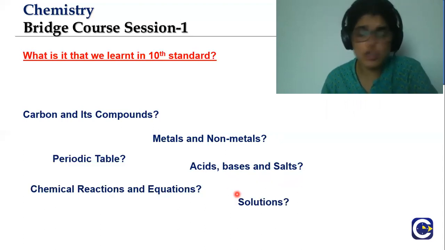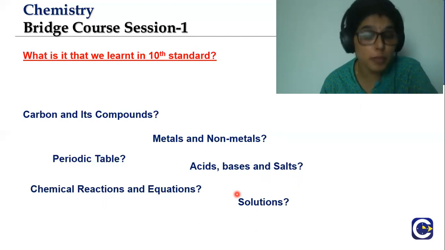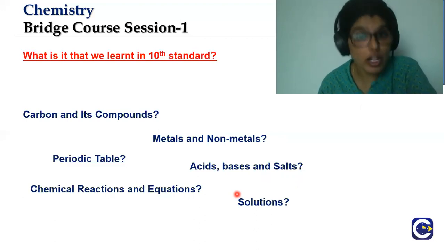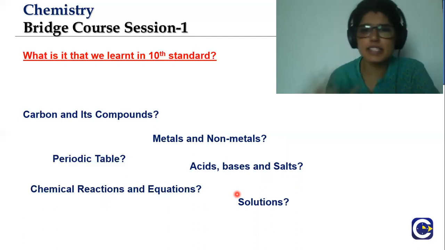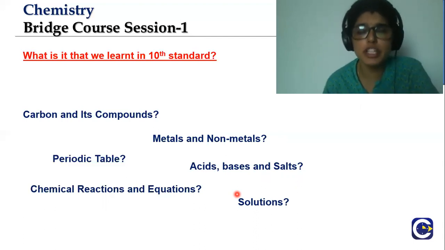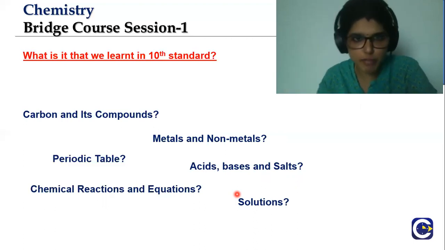Some of you would also have learned about solutions, colloidal solutions. Solutions are nothing but homogeneous mixtures. So what are the properties of solutions? When do we call something a solution? What are colloids? So these are pretty much the basic things you would have learned in chemistry till 10th. So far you have been looking at science as biology, physics, and chemistry. This is what you have been looking at.